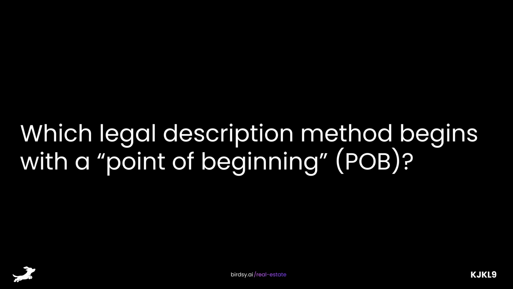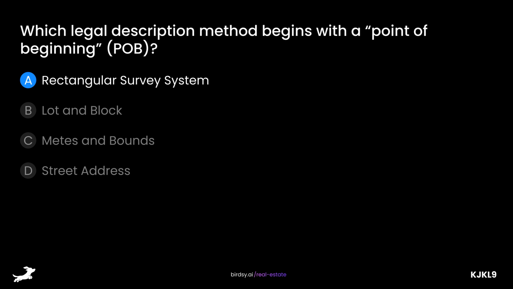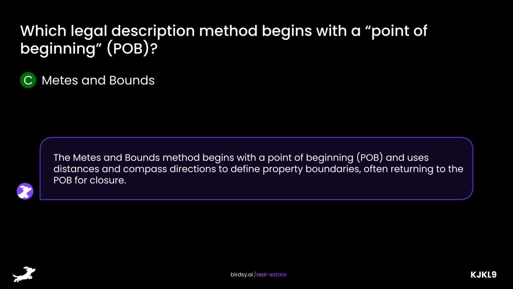Which legal description method begins with a point of beginning? Is it A, rectangular survey system, B, lot and block, C, metes and bounds, or D, street address? The answer is C, metes and bounds. The metes and bounds method begins with a point of beginning, POB, and uses distances and compass directions to define property boundaries, often returning to the POB for closure.